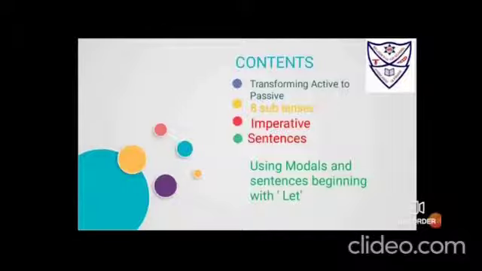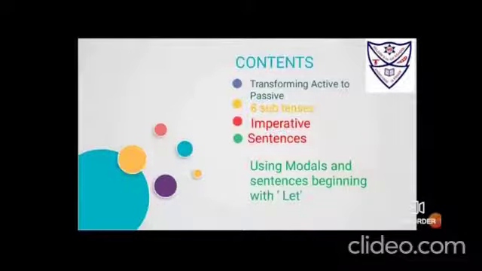Transformation is a thing in which you change one form of a sentence to the other form of a sentence without changing its meaning. In short, the process of changing one form of a sentence to the other form is called the transformation of sentence. In this chapter, we'll transform active voice to the passive voice without changing its meaning, and vice versa, passive to active without changing its meaning. We have to clear 8 subtenses, as I've already taught you in the previous session.